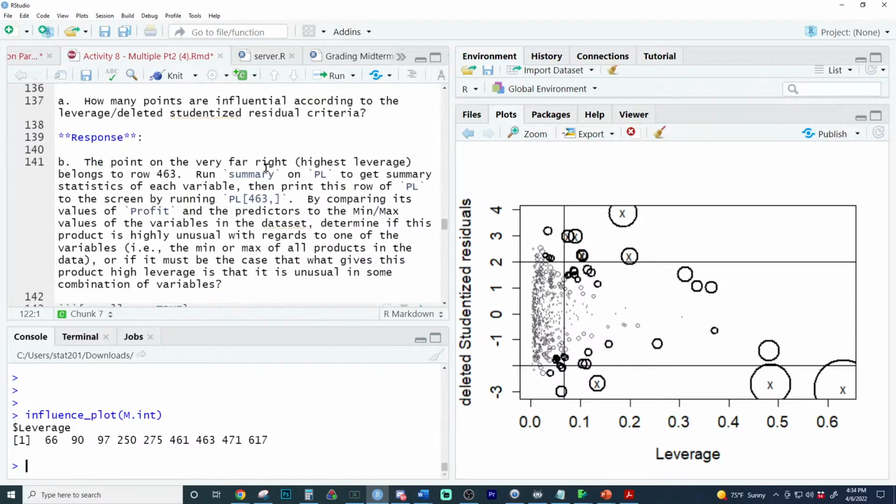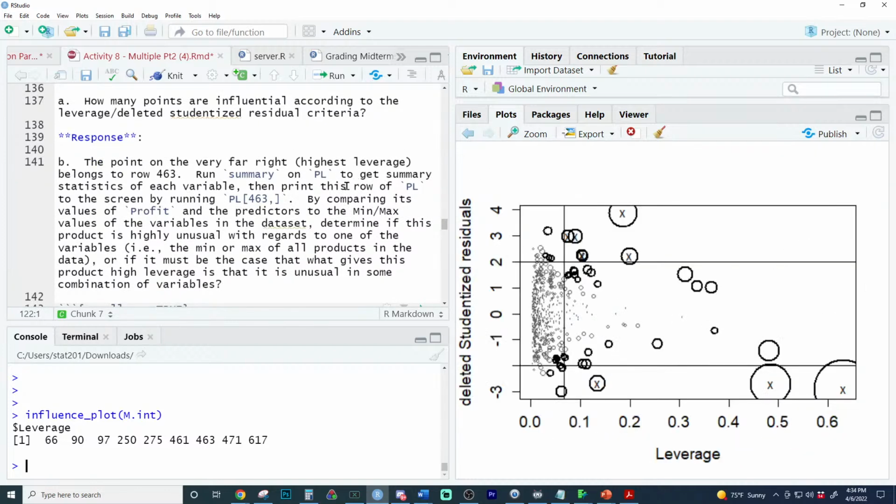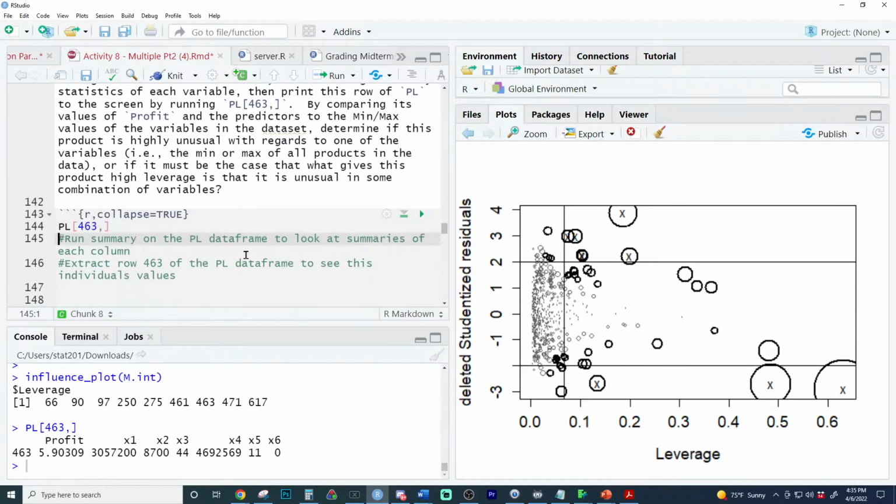The point on the very far right has the highest leverage. I think we found that one too, right? Run summary on it to get it. Oh, so we're going to investigate this now. Okay, let's just do it. So this point right here has the highest leverage. That means it's a very unusual combination of its x's.